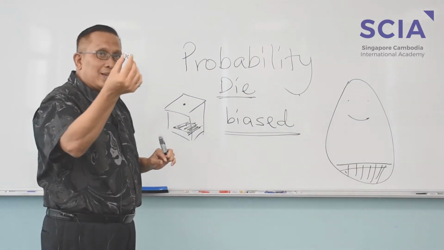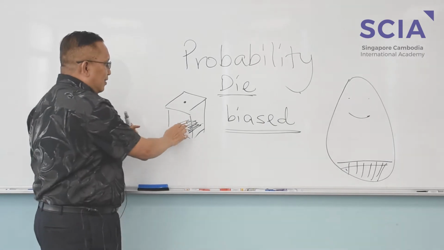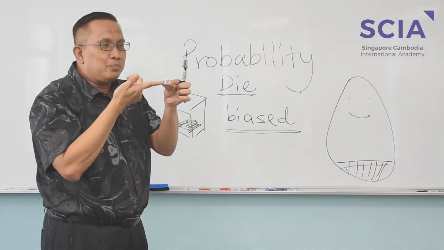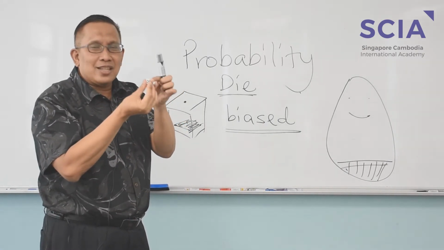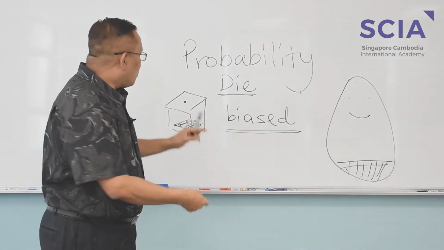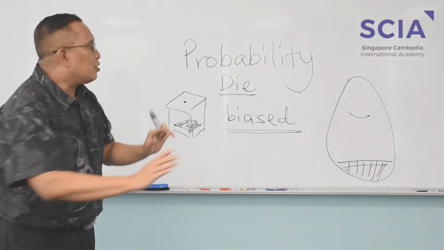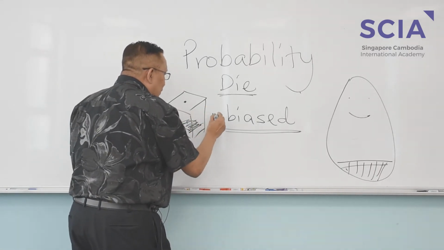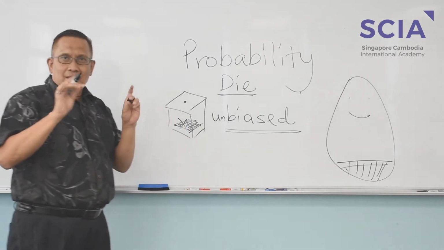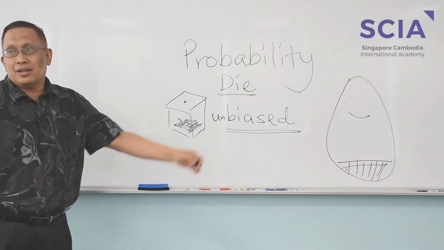Similarly, if you want to make the die biased, that means I want to cheat, I can put something inside here to make sure that it's heavy. When I throw, there's a possibility of it going there. So whenever we talk about unbiased, it means we don't have this. So there's a chance of everything occurring the same.